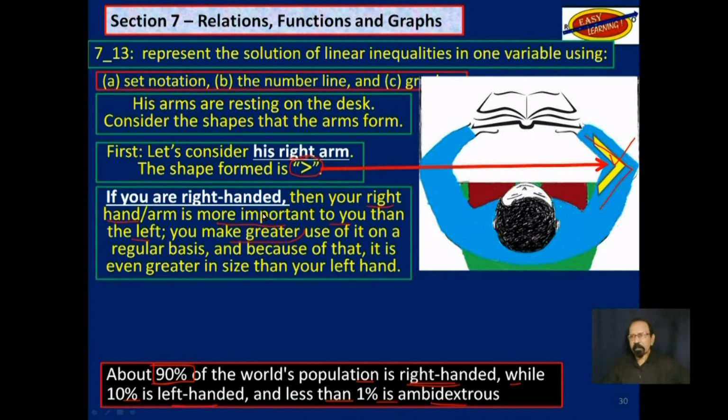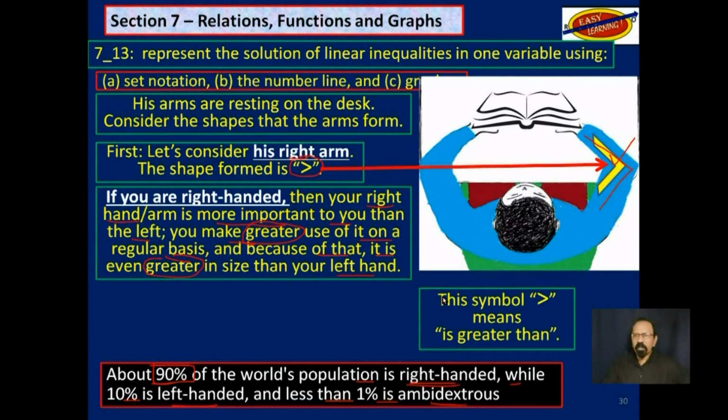You make greater use of it on a regular basis, and because of that, it is even greater in size than your left hand. So this symbol here for right-handed people means is greater than.